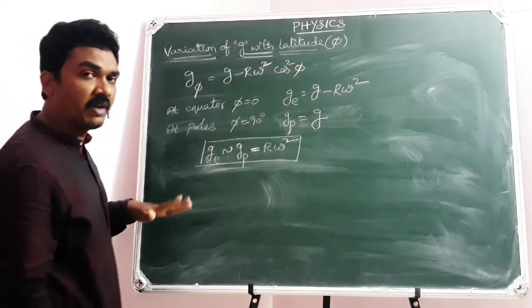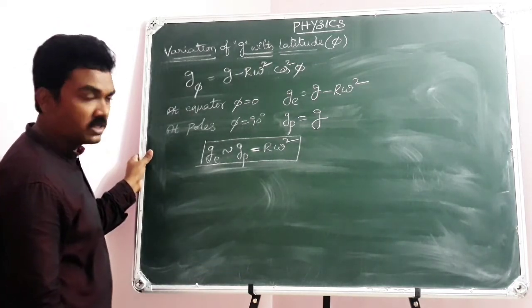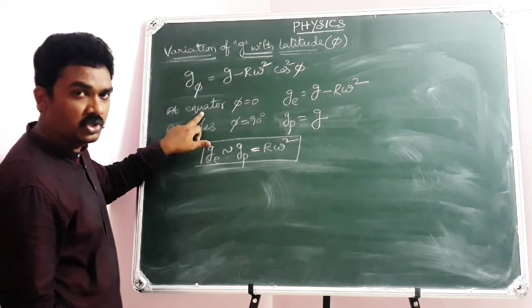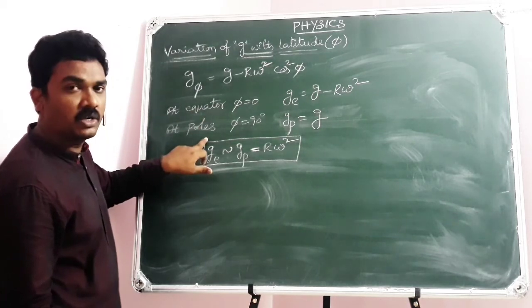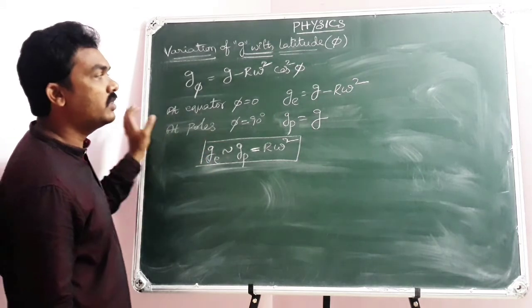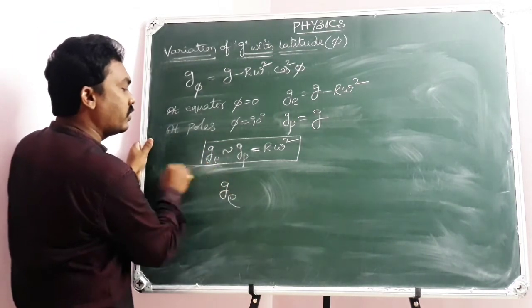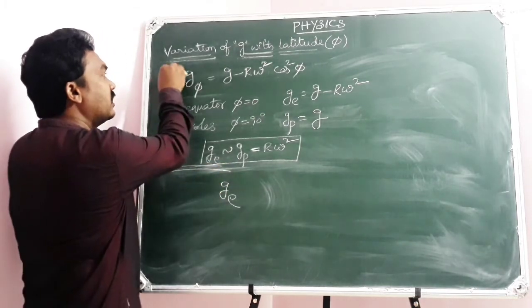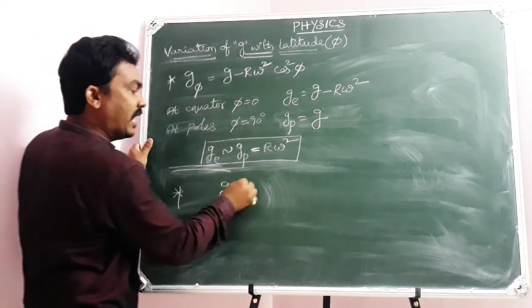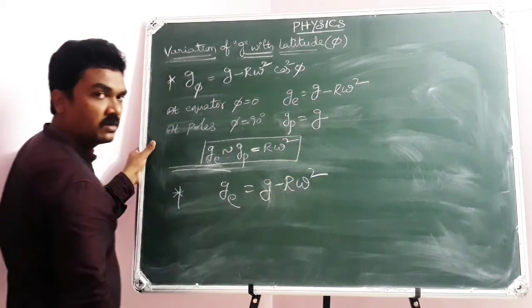So there is a difference in the value of g at the poles and equator as the latitude of the place changes. At the equator, latitude 0. At the poles, latitude equals 90 degrees. Don't forget this. This point is over, and we have entered into another point. At the equator, the value of g is g minus Rω².